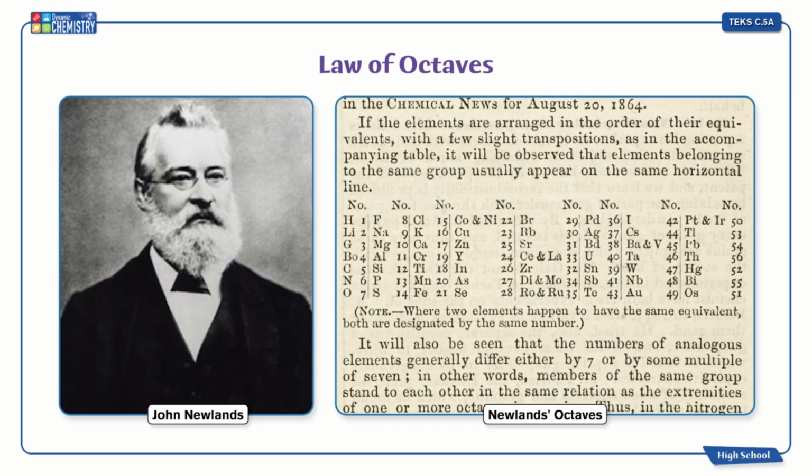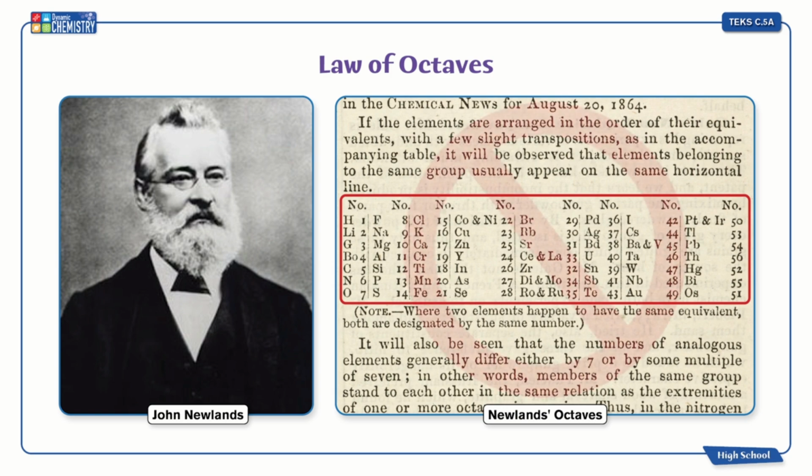British chemist John Newlands observed that when the elements were arranged according to increasing atomic mass, every eighth element seemed to have similar properties. Because this discovery did not hold true for all known elements, it was not widely accepted.